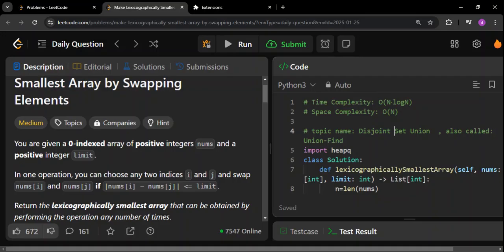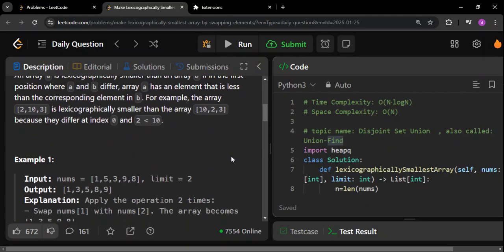Basically all the elements in a set are interchangeable. That's what the idea here is, and we are ultimately doing a disjoint, we are doing a union of this. We got the whole answer, right? As simple as that. So that was all for this video, and this was a FAANG level question.